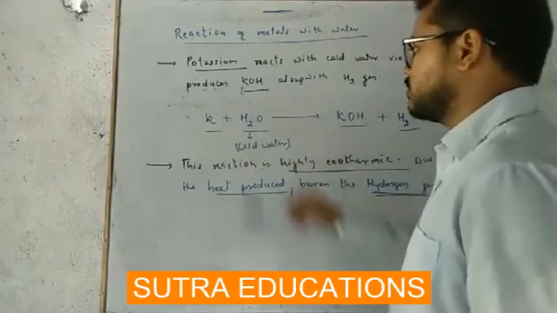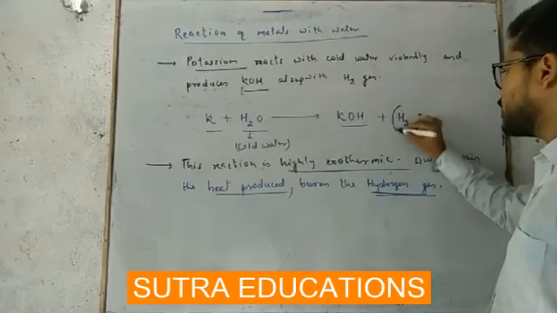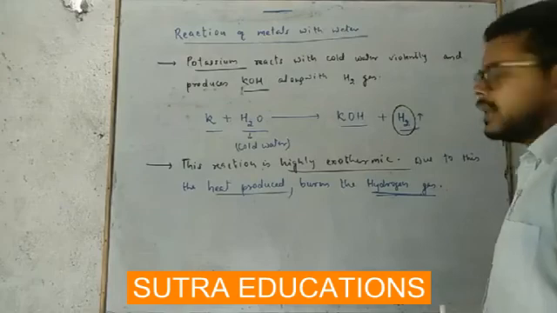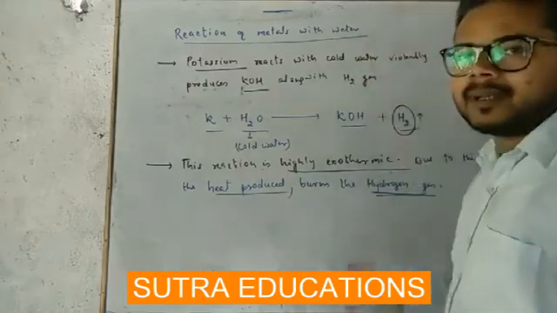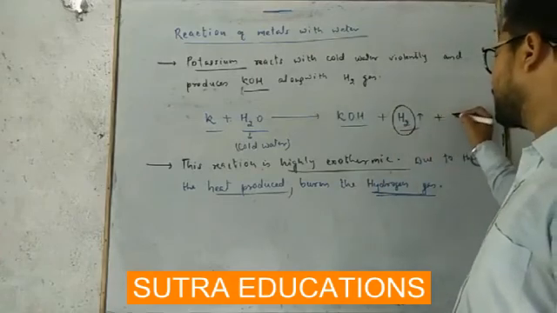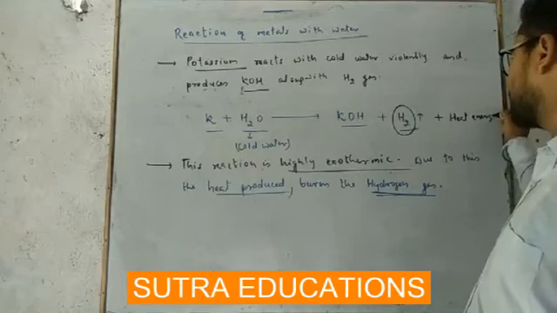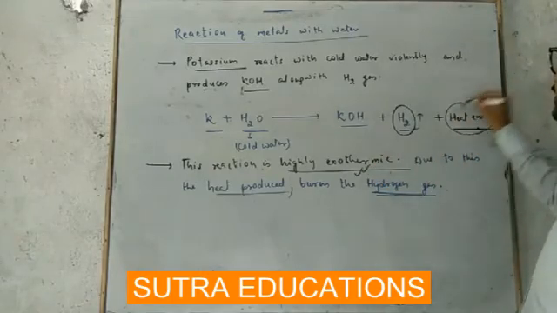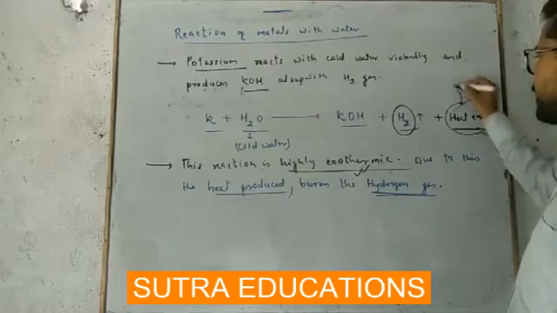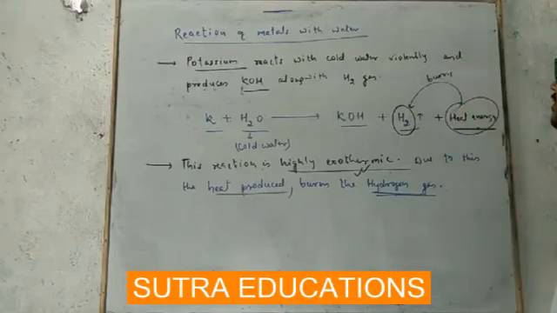Potassium is reacting with cold water, and one of the products is hydrogen gas here. This hydrogen gas is highly inflammable. And here heat energy is also produced, because this reaction is exothermic. So plus heat energy, and this heat energy burns the hydrogen.